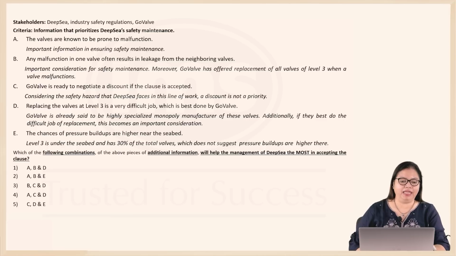We decided that A and B are important to us, but between D and E, because we've already eliminated C, between D and E, what becomes important in connection with this entire caselet and the facts given ends up being D. So, A, B and E is an option that we might want to reject and arrive at A, B and D. So, that will be the most important information that will enable DeepSea to accept the clause. So, A, B and D, that is option 1, is a correct answer.